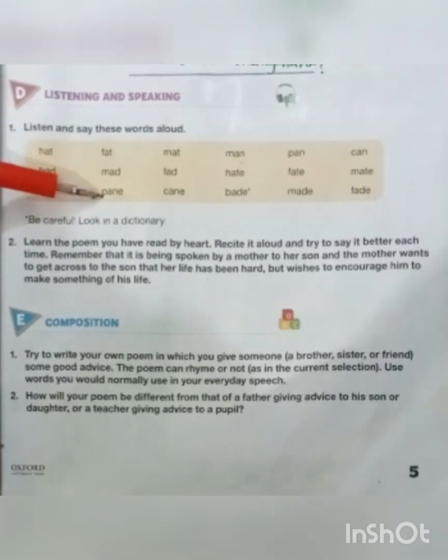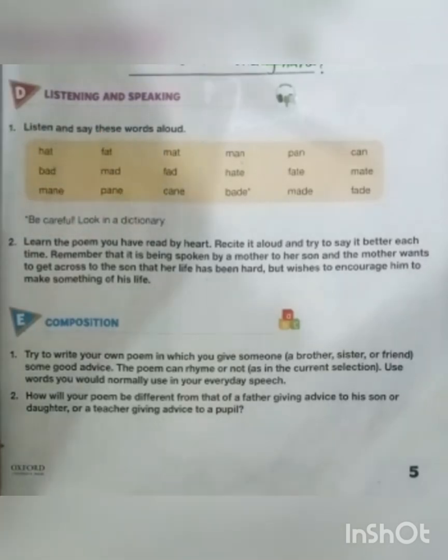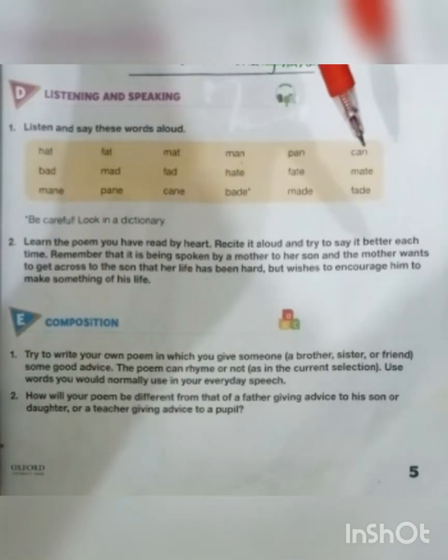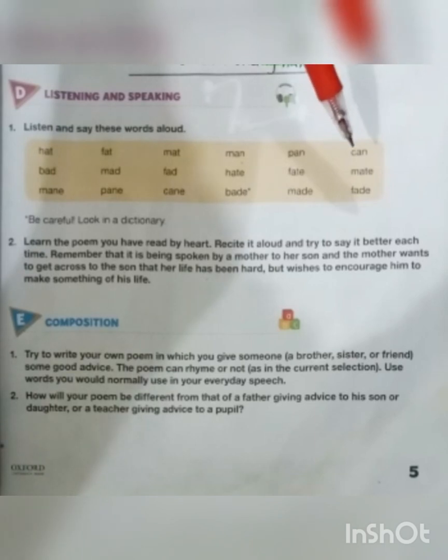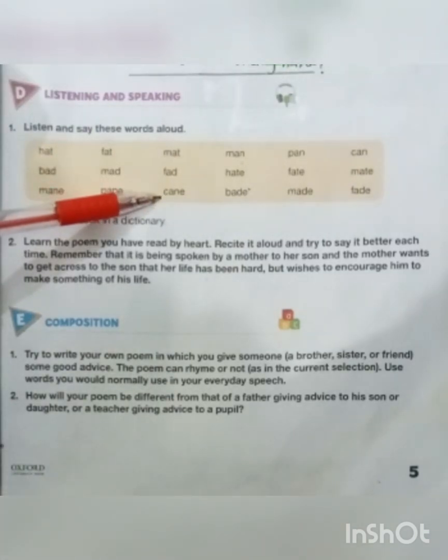So the next word is pain. You can use these words with root words like window pane. So the next word is cane, meaning stick. The word that we have here is can. Can means ability, to show ability. This is a helping verb, but here the word we have with different pronunciation and different meaning is cane.